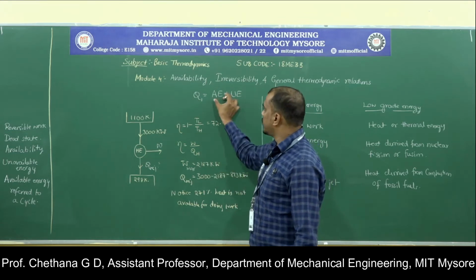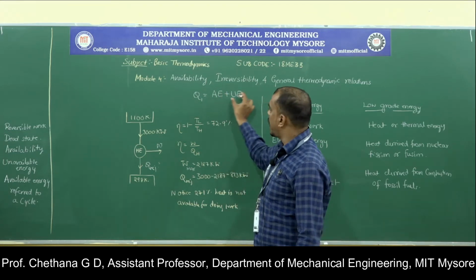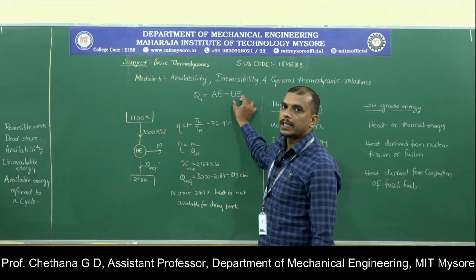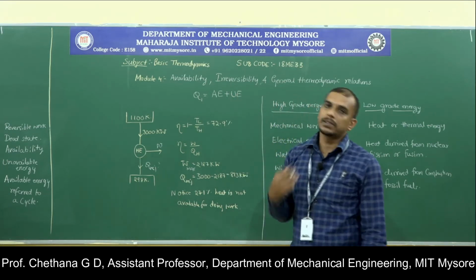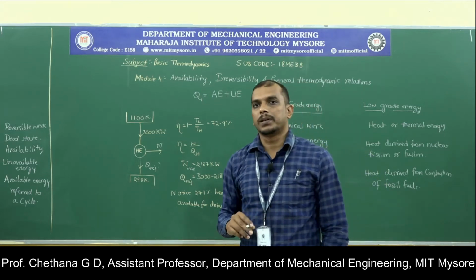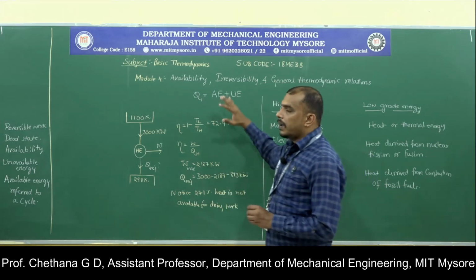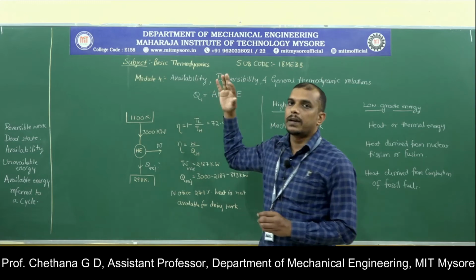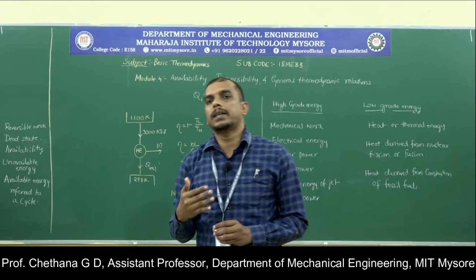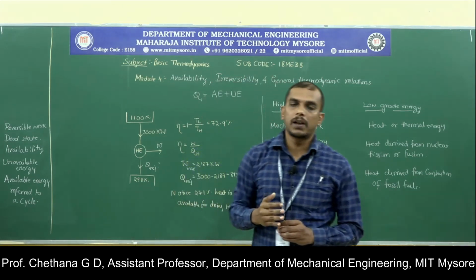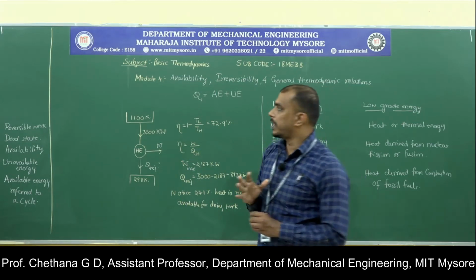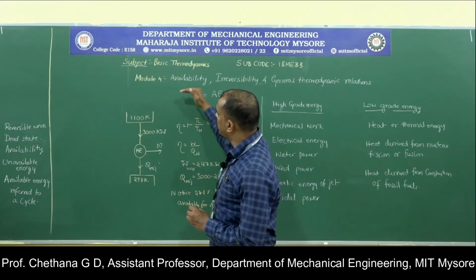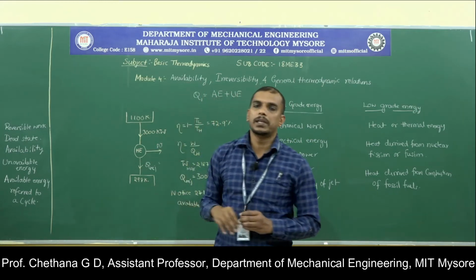This will be work max, and the unavailable energy will be the heat which you are rejecting, the minimum heat which has to be rejected to the surrounding. The heat has to be rejected to the surrounding, which we already know from the principle of the second law of thermodynamics.